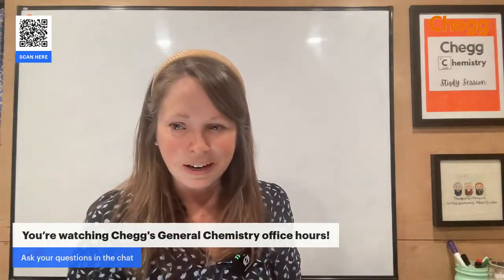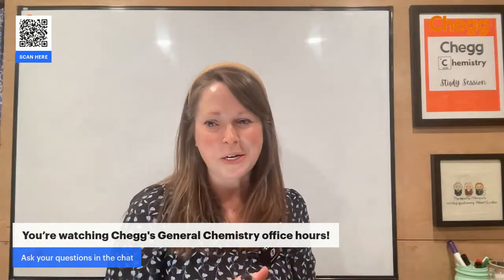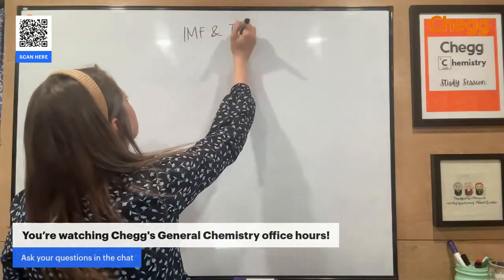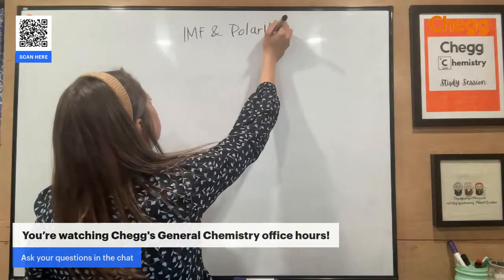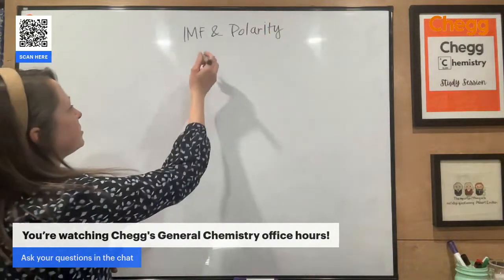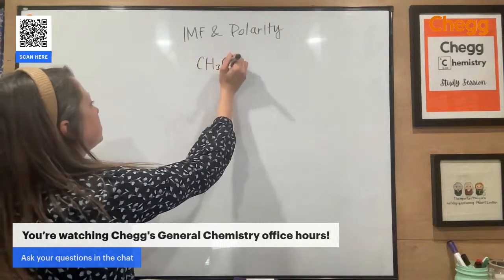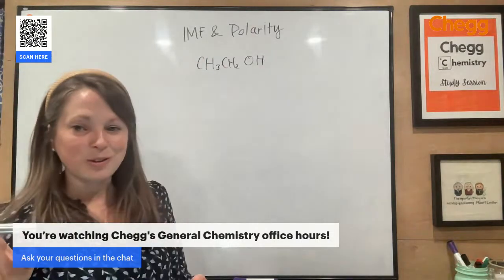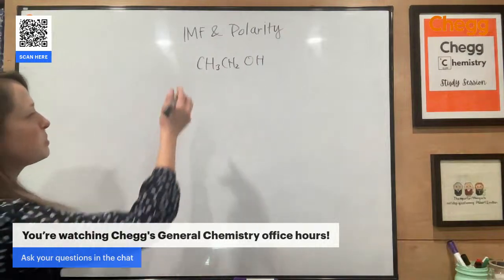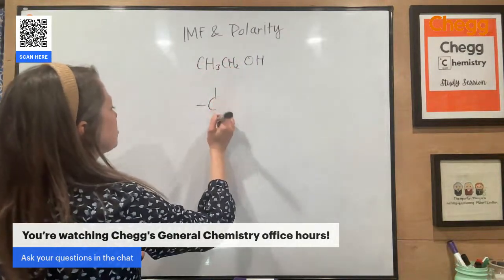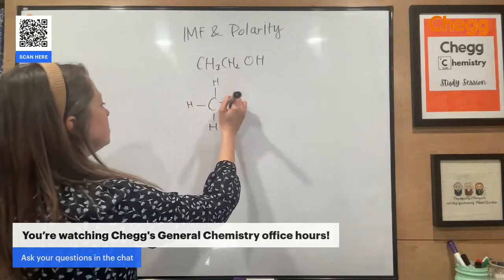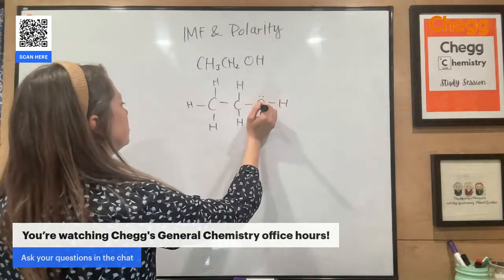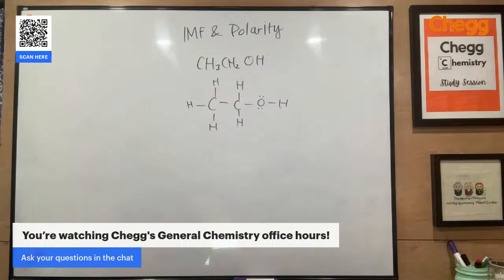All right, I need help with polarity and IMF. All right, Sophia on TikTok, this one's for you. So IMF and polarity. Earlier we looked at ethanol. Let's go ahead and look at that compound again. So we have CH3, CH2, OH. I'm going to go ahead and draw that Lewis structure again. If you need help with Lewis structures, jump back and watch the replay because we did go through this one. So I have CH3, CH2, OH.